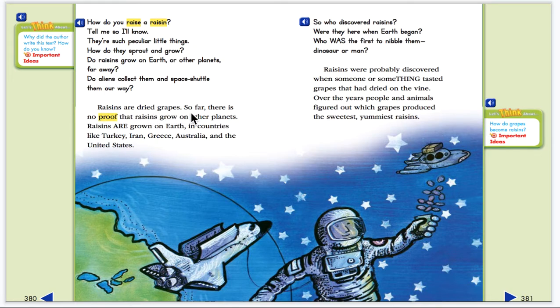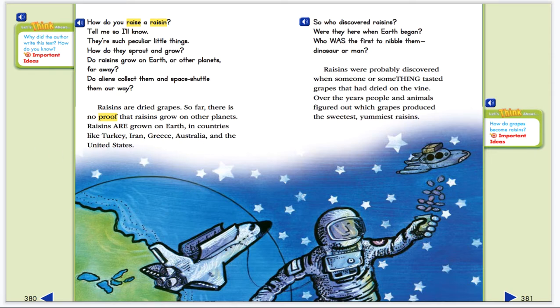Raisins are dried grapes. So far, there is no proof that raisins grow on other planets. Raisins are grown on Earth in countries like Turkey, Iran, Greece, Australia, and the United States. So who discovered raisins? Were they here when Earth began? Who was the first to nibble them, dinosaur or man? Raisins were probably discovered when someone or something tasted grapes that had dried on the vine. Over the years, people and animals figured out which grapes produced the sweetest, yummiest raisins.